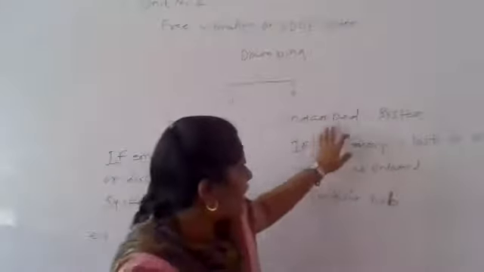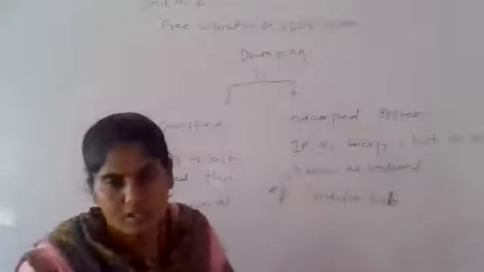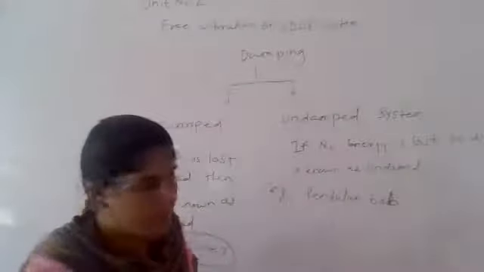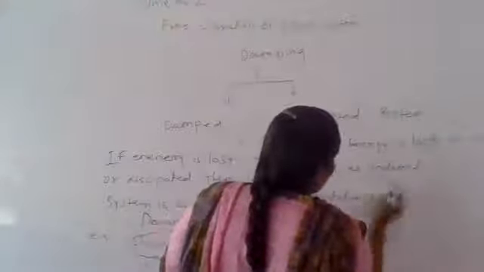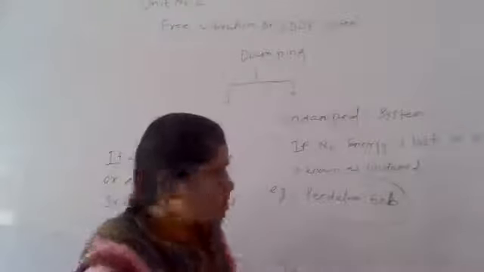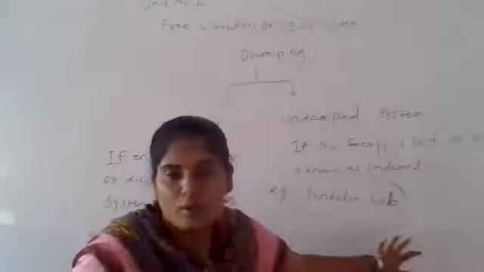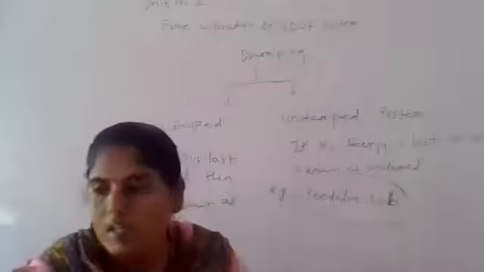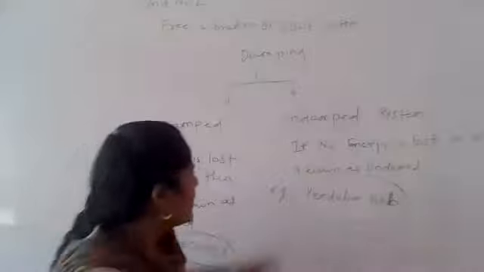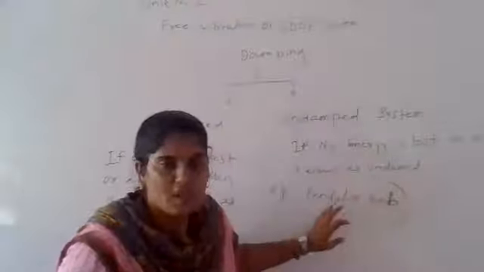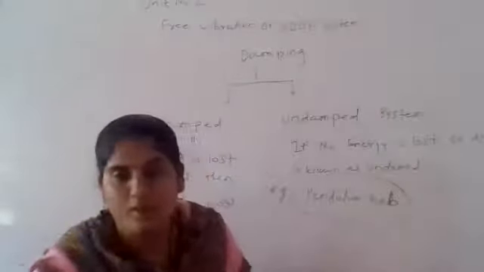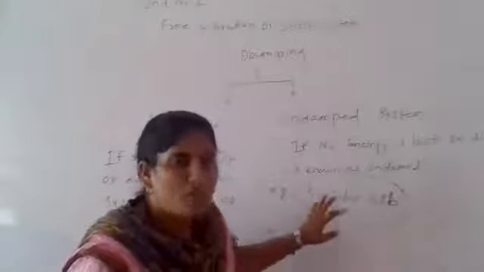And coming to the undamped system, where no energy is lost or dissipated, it is known as an undamped system. The example is a pendulum bob. What will happen to the pendulum bob? If we disturb the system, it will keep moving or vibrating. If a system is initially disturbed, whatever movement the pendulum bob makes is known as free vibration.